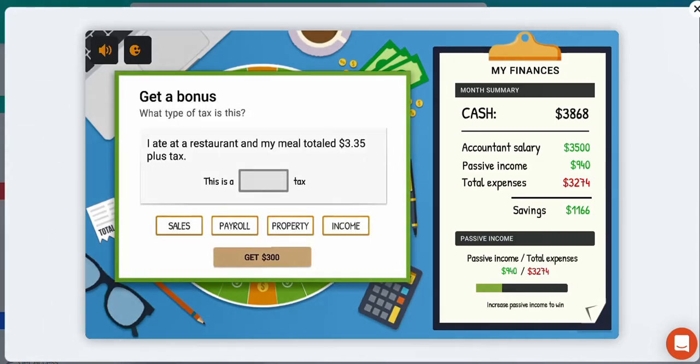We're going to get a bonus. I ate at a restaurant and my meal totaled 3.35 plus tax. What type of tax is this? This would be a sales tax.